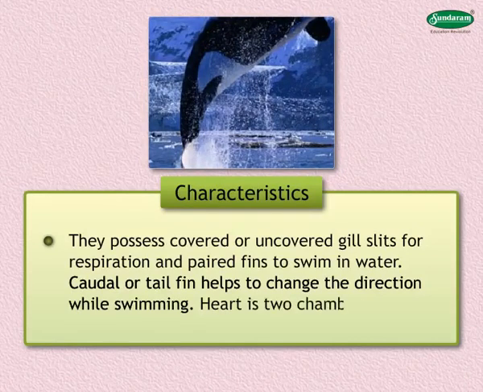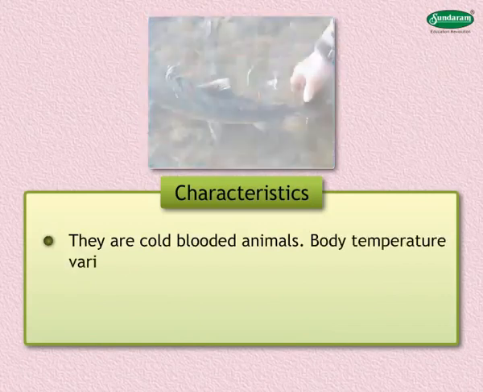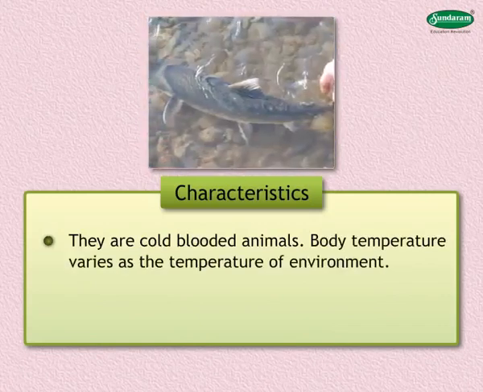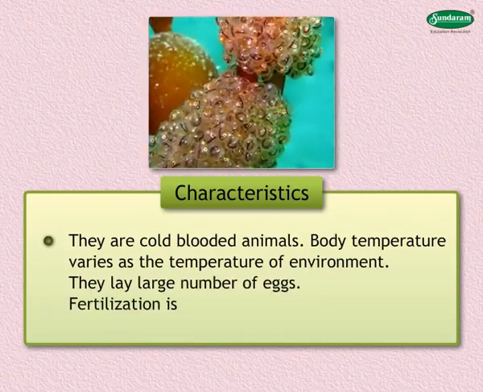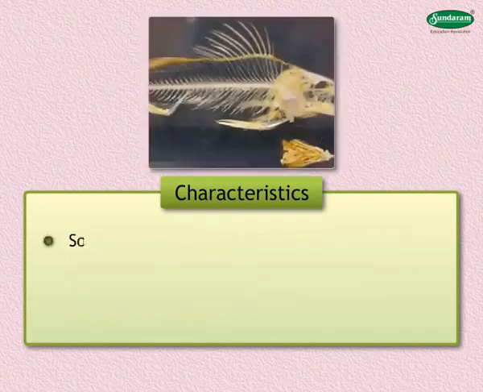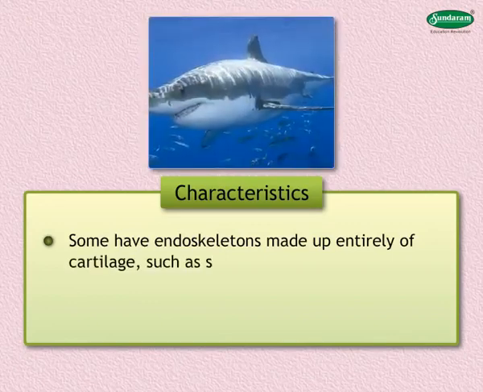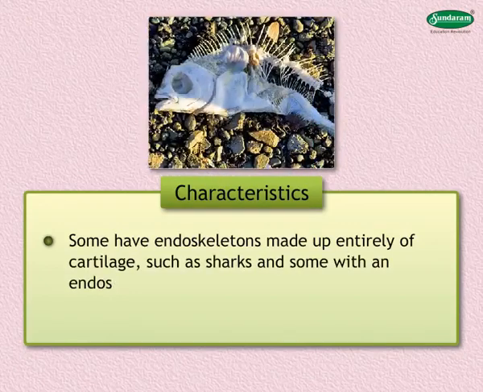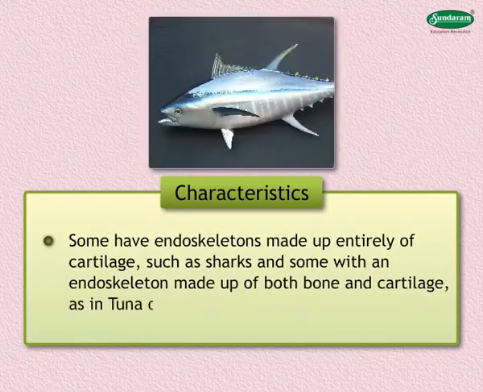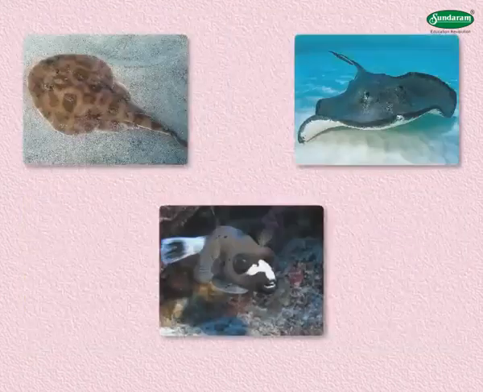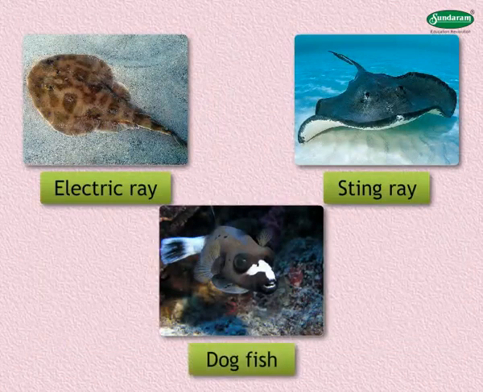Heart is two-chambered. They are cold-blooded animals. Body temperature varies as the temperature of the environment. They lay large number of eggs. Fertilization is external. Some have endoskeletons made up entirely of cartilage, such as sharks, and some with an endoskeleton made up of both bone and cartilage, as in tuna or rohu. Common examples are electric ray, stingray, dogfish.